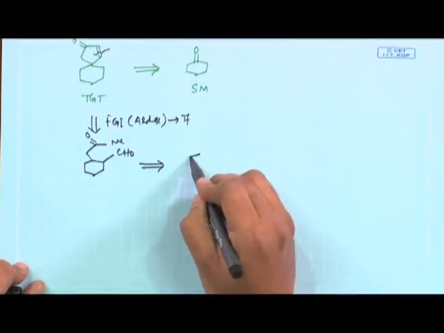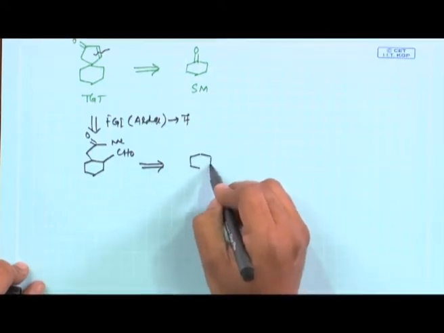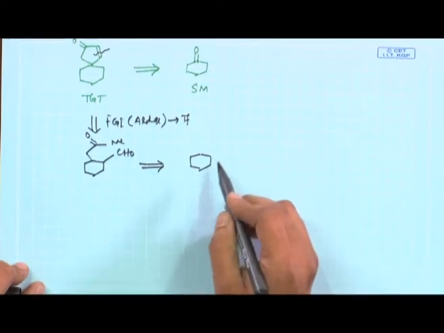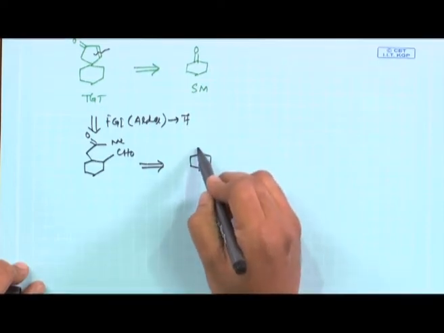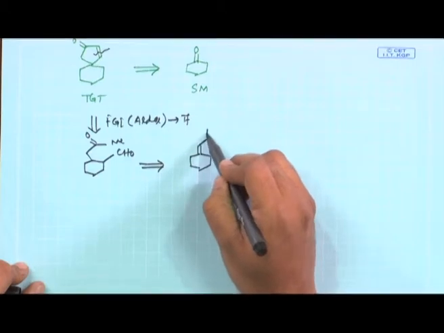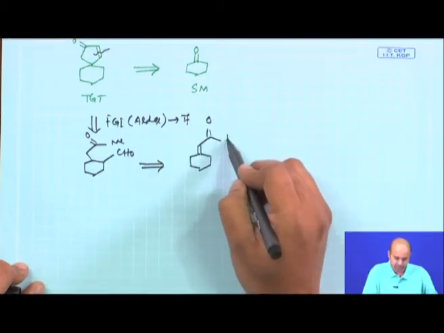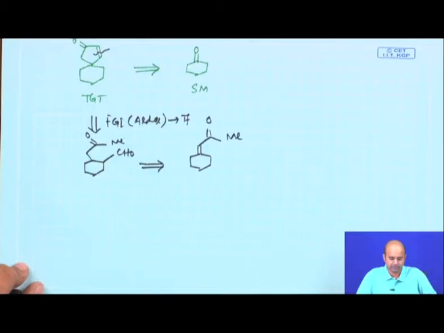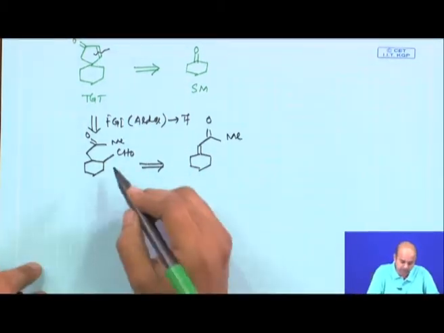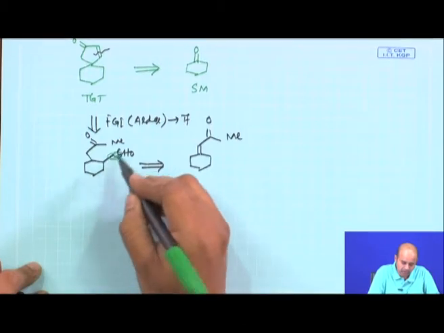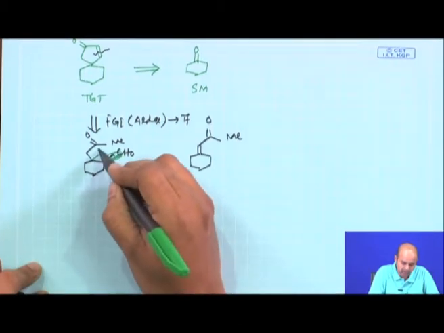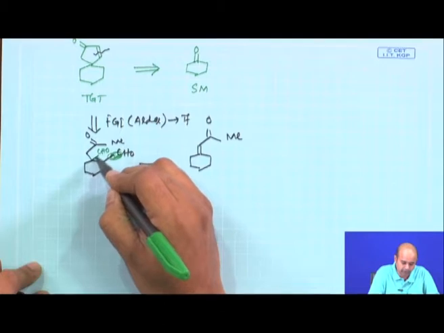This compound you can make in numerous ways, but one of the ways I will try to give you. If you have something like this, we said is basically... okay, these structures will be wrong, actually the aldehyde should be here. It is a spirocyclic compound. So, the aldehyde should be here.